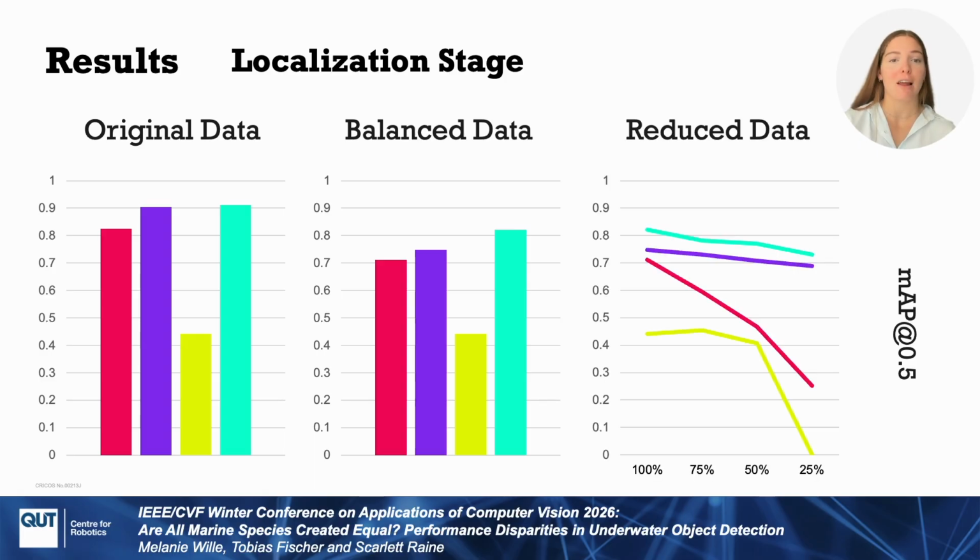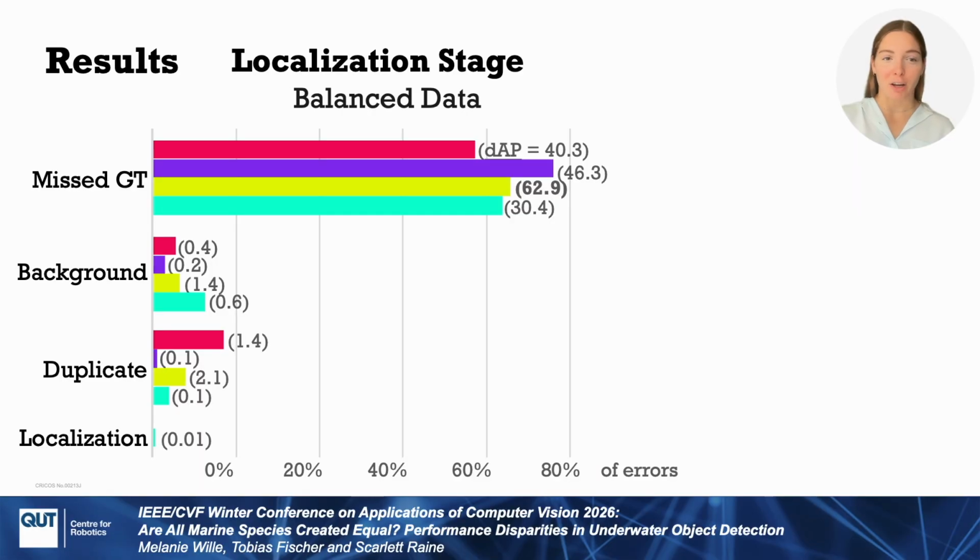When we reduce the available training data, performance generally declines, but starfish, for example, depend way less on abundant training data, whereas holothurian decline much stronger and scallops rely on certain samples, which indicates that the model cannot learn characteristic scallop features as easily. We also find that the generally most common error is completely missing an object in any